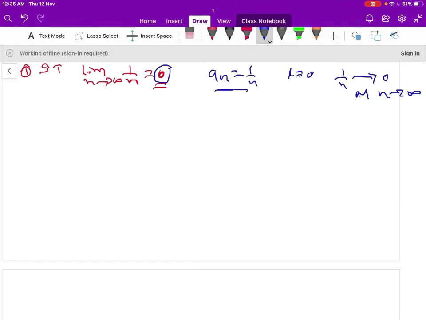Now let a_n be equal to 1/n and here L is equal to 0. You know the definition of the convergence of a sequence.